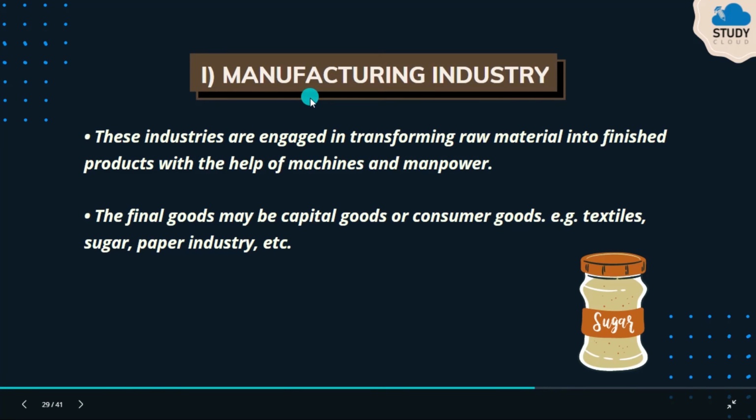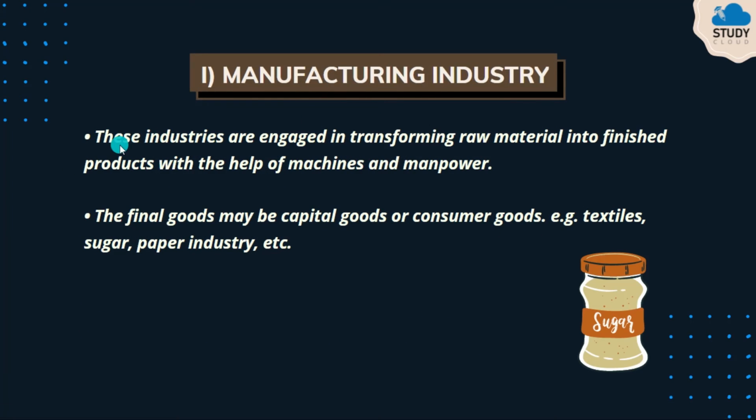So what is there in manufacturing industry? These industries are engaged in transforming raw material into finished products with the help of machines and manpower. So your machines are used, manpower is used. Manpower means human. Accordingly, with the help of machines plus manpower, we will convert the raw material into finished products. The final goods may be capital goods or consumer goods. For example, textiles, sugar, paper industry, etc.